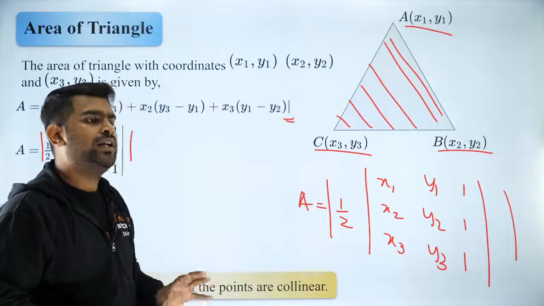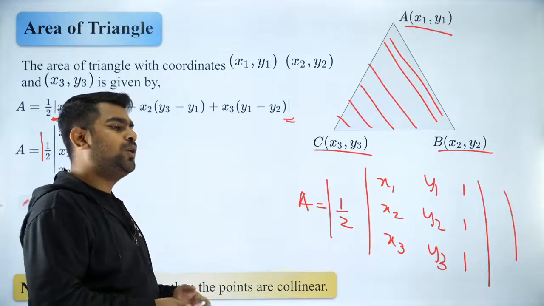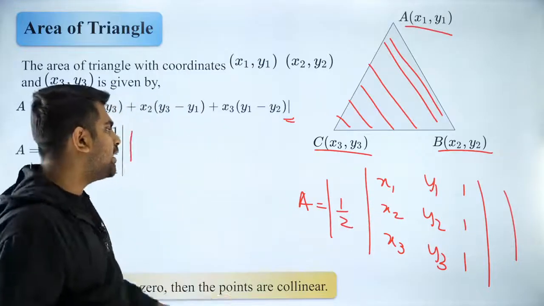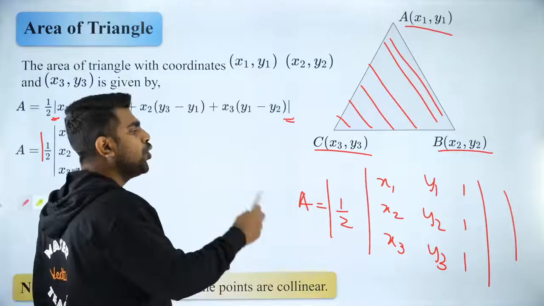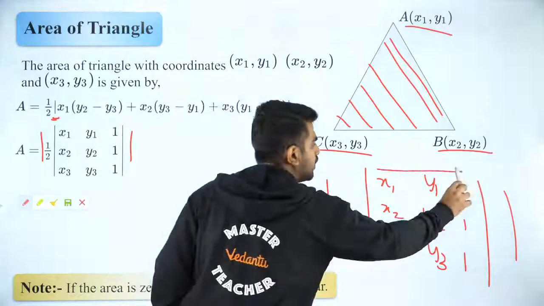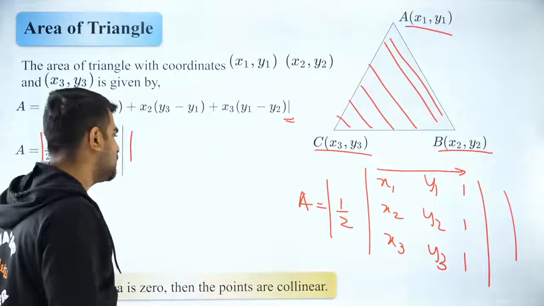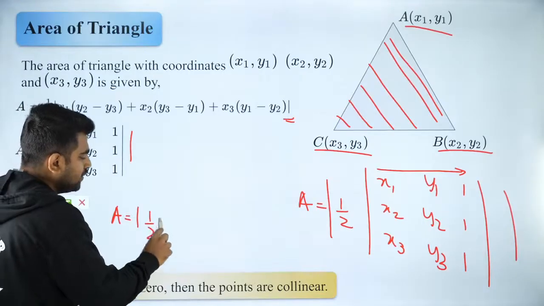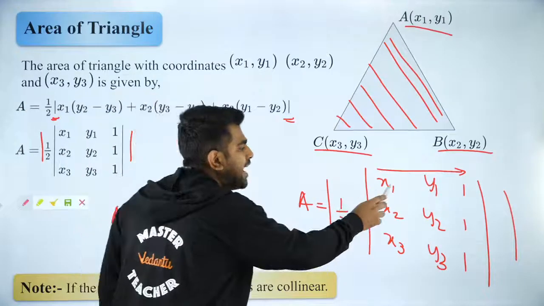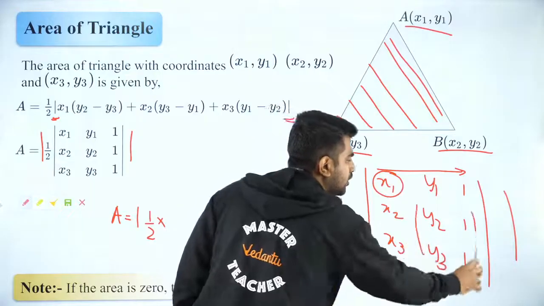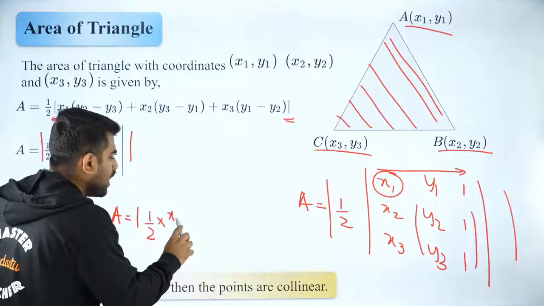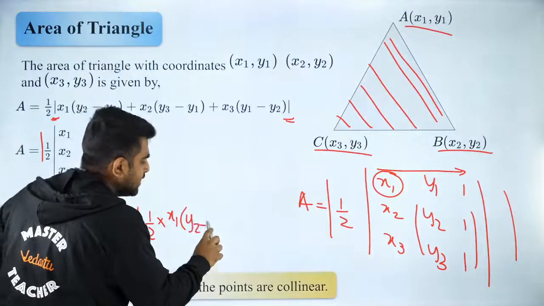Okay. Yes. So Rajalakshmi wants me to explain how to open this. The way you open it is, you can open it with respect to the first row. I always do that. So A is equal to modulus of half times x1 into the cross multiplication of this, so x1 into y2 minus y3.